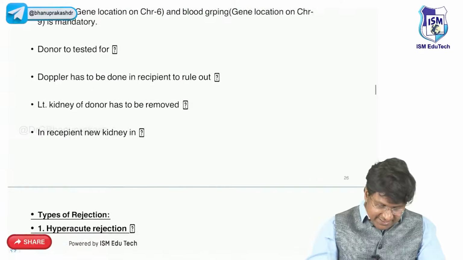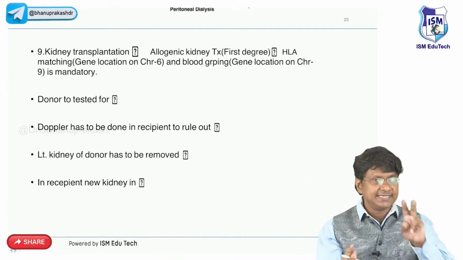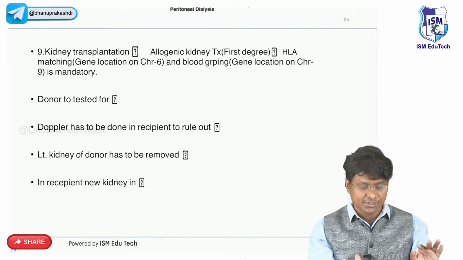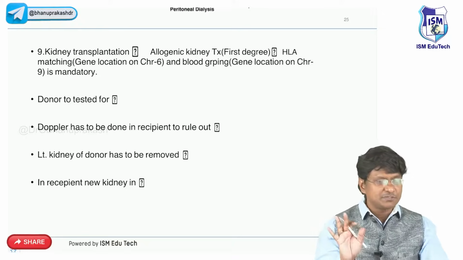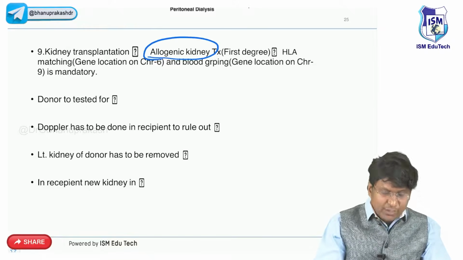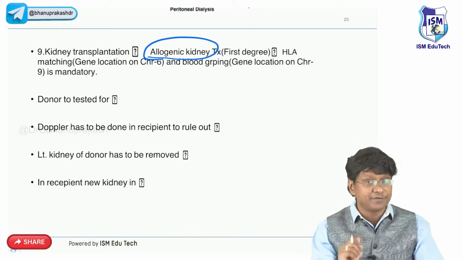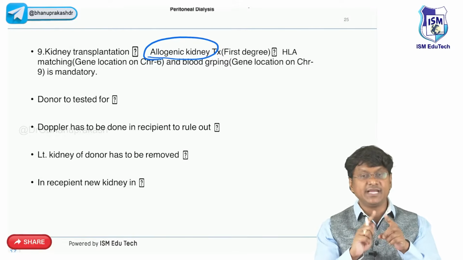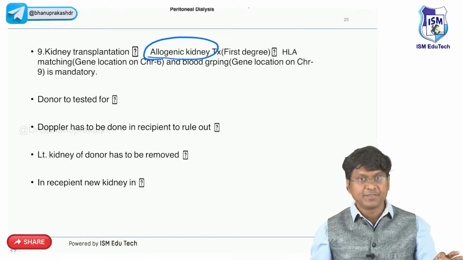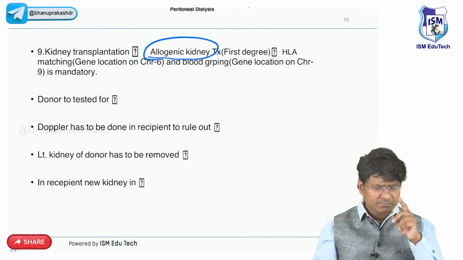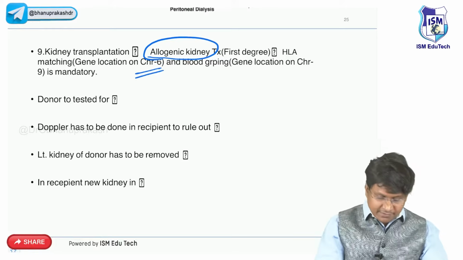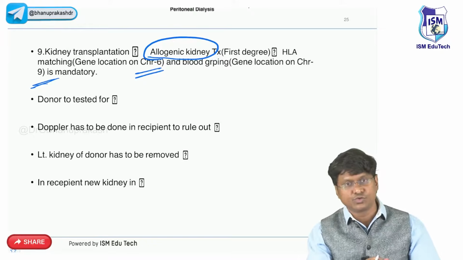Now, after having discussed one form of renal replacement therapy, see, there are two forms. One is dialysis and the other one is kidney transplantation. So if you take kidney transplantation, which particular kidney is preferred? Allogenic kidney is preferred, that is from a first degree relative. And whenever you are doing kidney transplantation, HLA matching and blood grouping should be done mandatorily. The HLA gene is located on chromosome 6, and the blood grouping gene is located on chromosome 9.